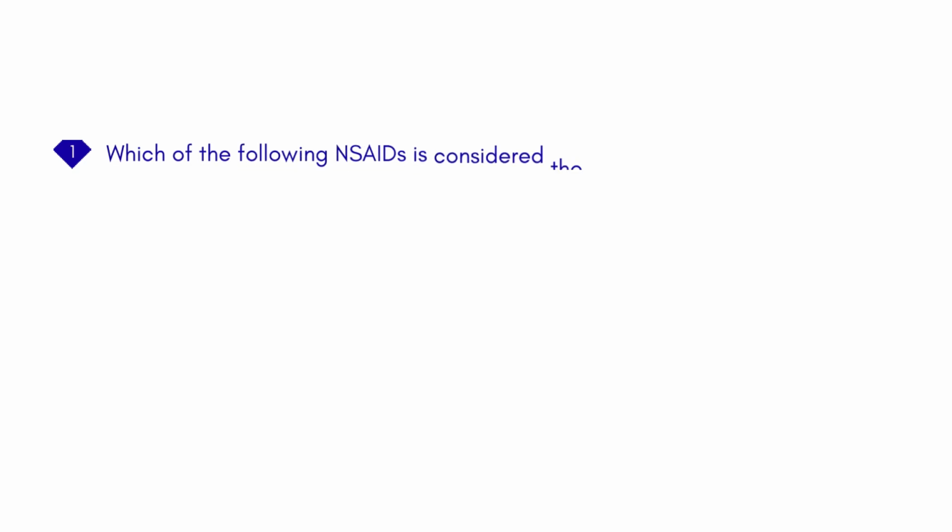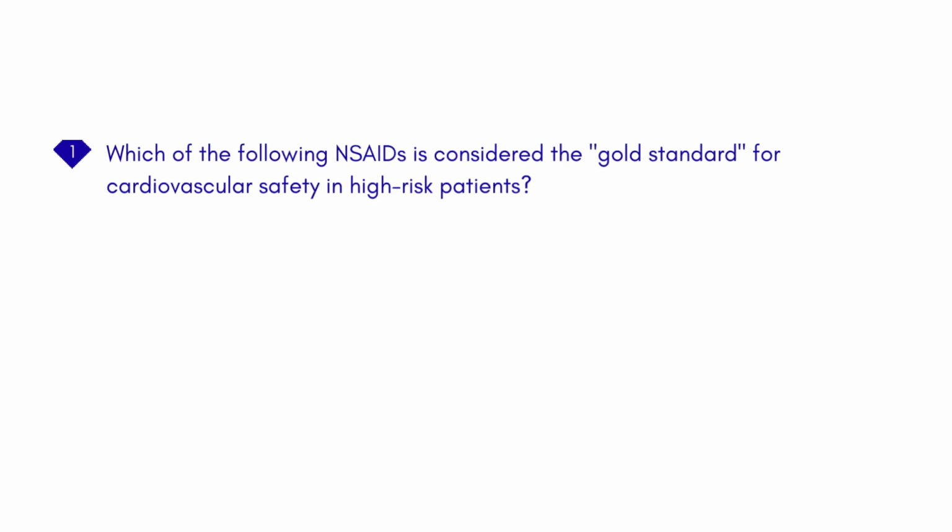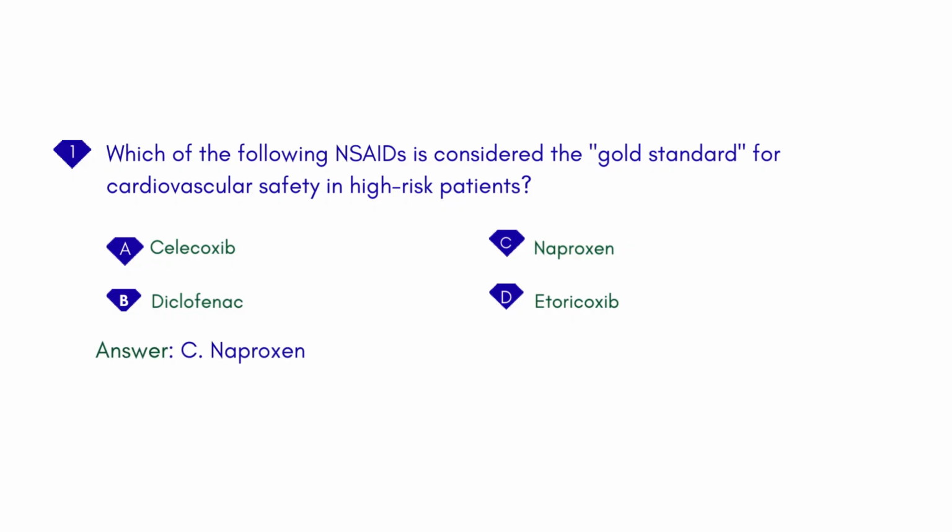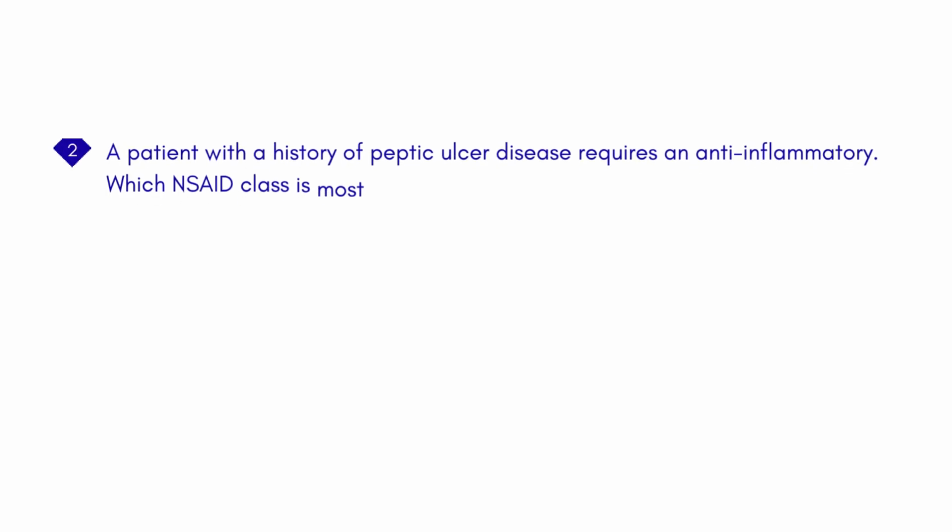Which of the following NSAIDs is considered the gold standard for cardiovascular safety in high-risk patients? A. Celecoxib. B. Diclofenac. C. Naproxen. D. Etoricoxib. Answer: C. Naproxen.